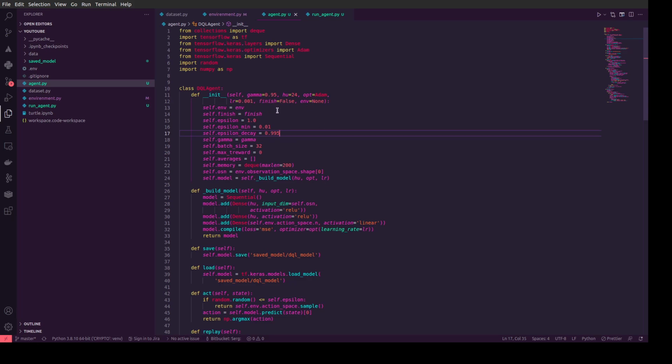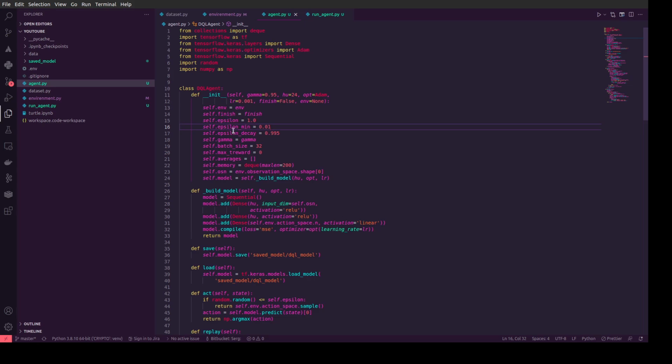Okay, then env, which we use to control our reinforced learning, it means our environment. So epsilon is the argument to do some exploration of the environment.